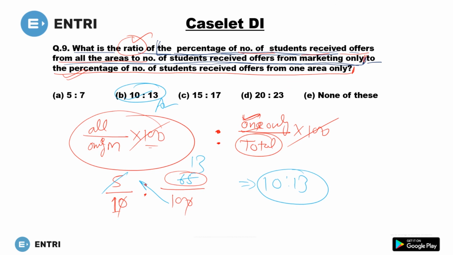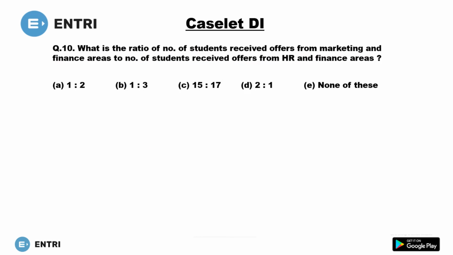Okay, now move to the last question of today's lecture. What is the last question of today's lecture? What is the ratio of number of students who received offer from marketing and finance area to the number of students who received offer from HR and finance? Okay, marketing and finance.